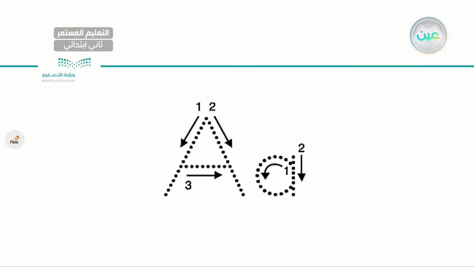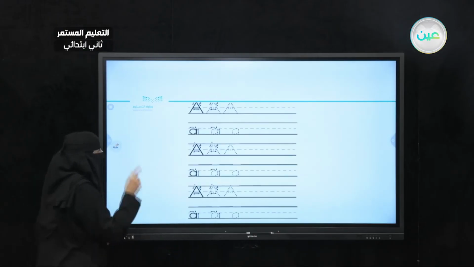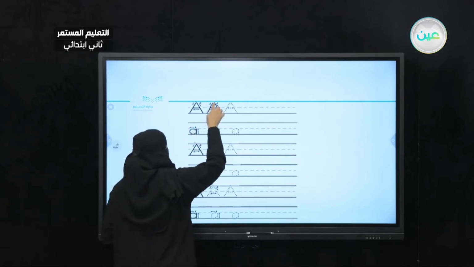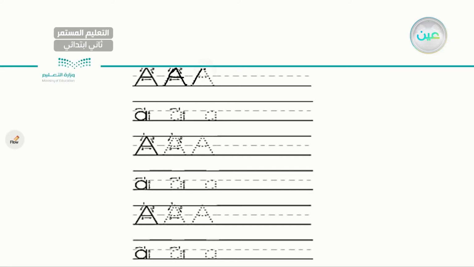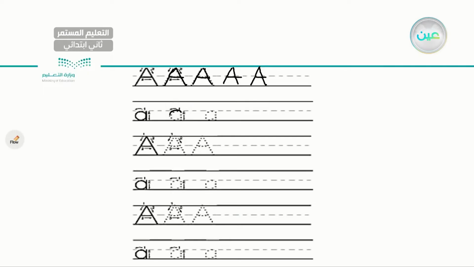So just take a very good look at the arrows, the order of the arrows, and let's go ahead and start writing letter A. As you can see, I will start with the capital A. This is how we write capital A. Keep writing. Practice writing between the lines. Okay? Now let's go and write the small a. Also follow the arrow. A. A. Very good, very good.